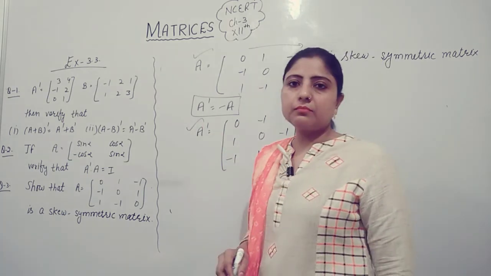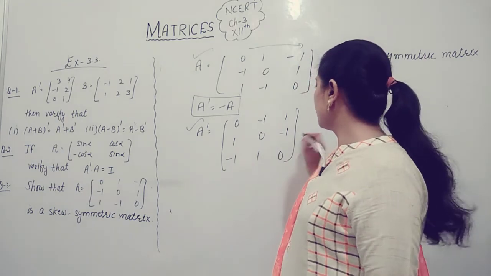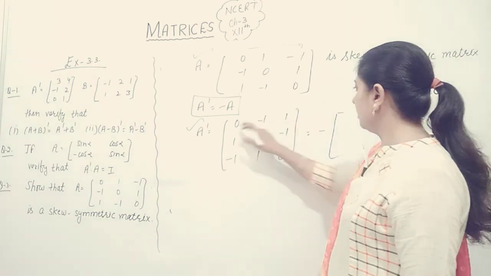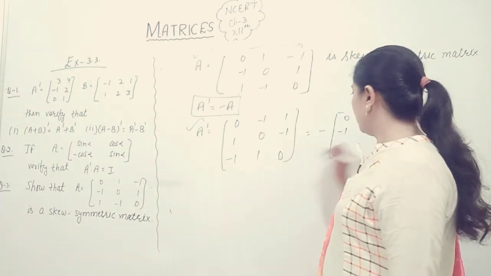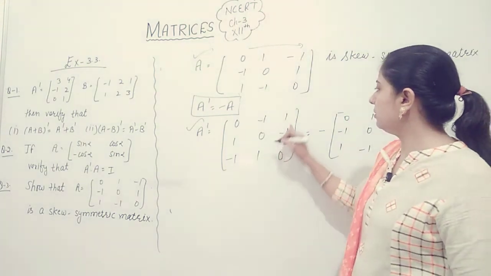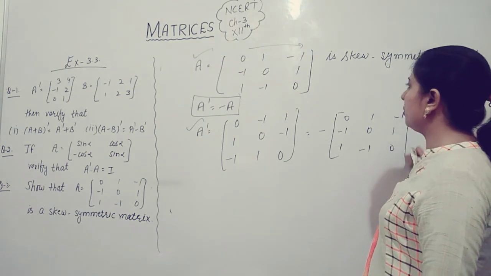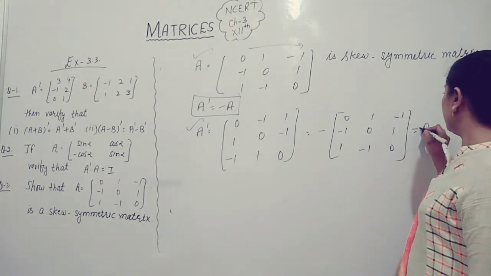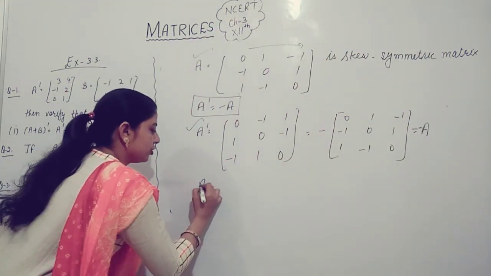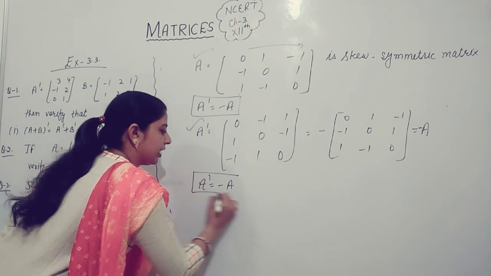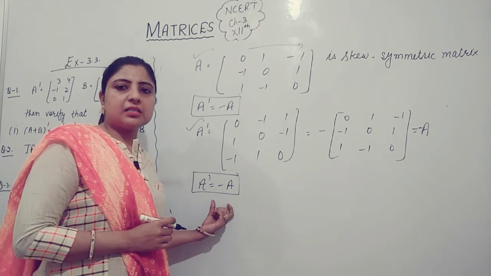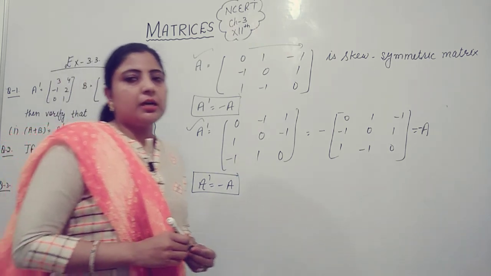That is transpose of matrix A. Now we take negative common, 0 minus 1 1, 1 0 minus 1, minus 1 1 0, that is equal to minus of A. So we find transpose of matrix A is equal to negative time of matrix itself. Then in this case we can say that matrix A is skew symmetric matrix. Now the next problem.